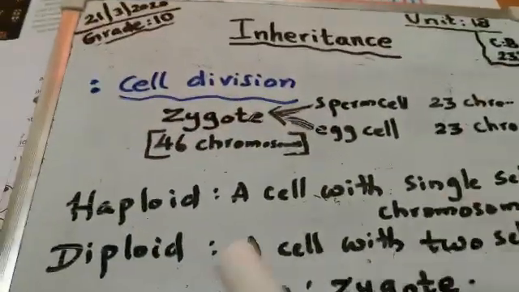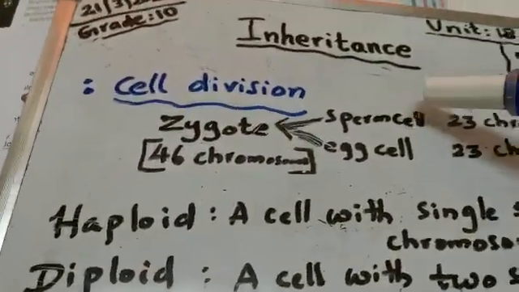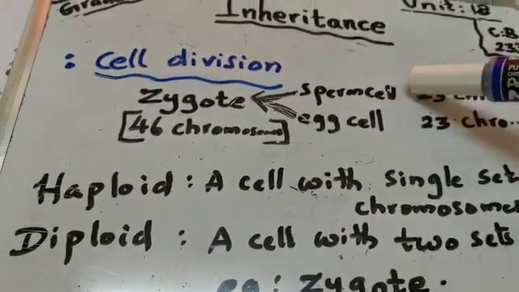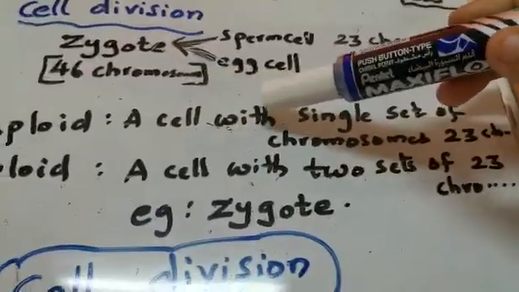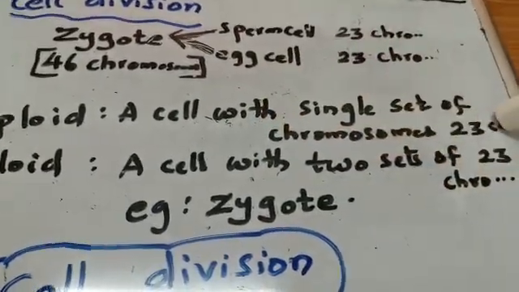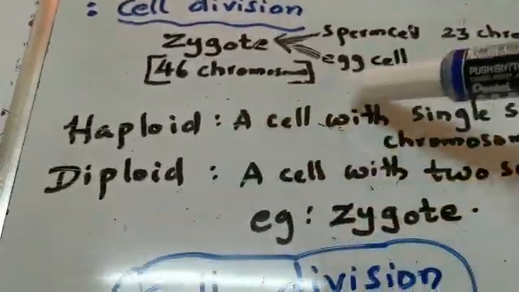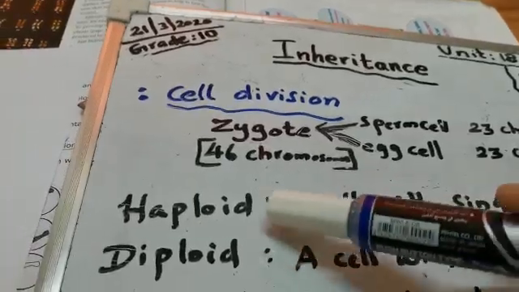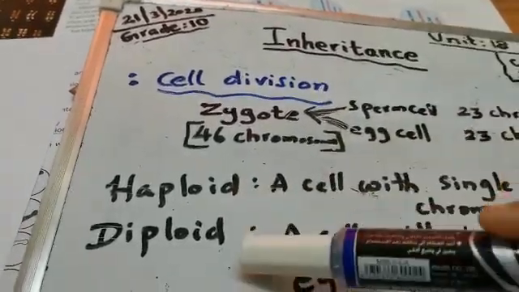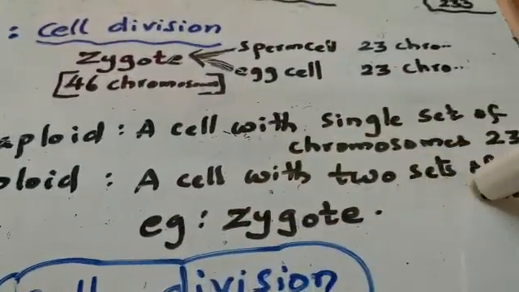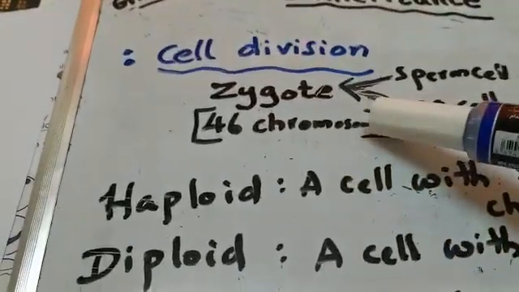Then the meaning of haploid. The sperm cell is a haploid cell because it has a single set of chromosomes, or 23 chromosomes. Haploid means a cell with a single set of chromosomes. Diploid nucleus is a cell with two sets of 23 chromosomes, or 46 chromosomes.